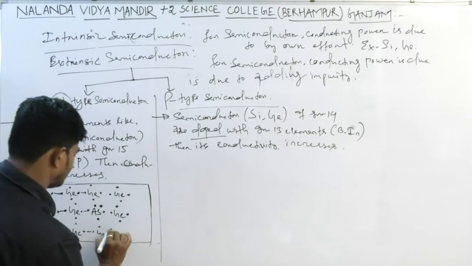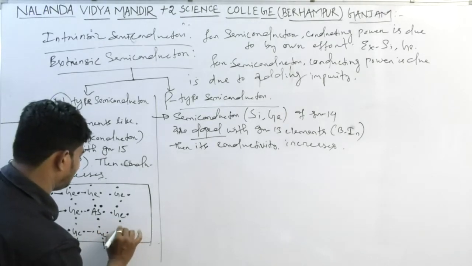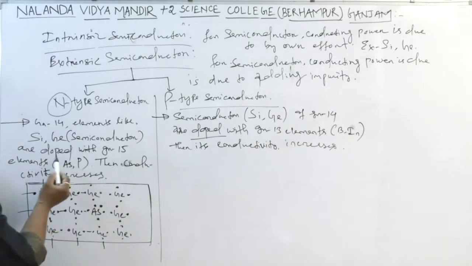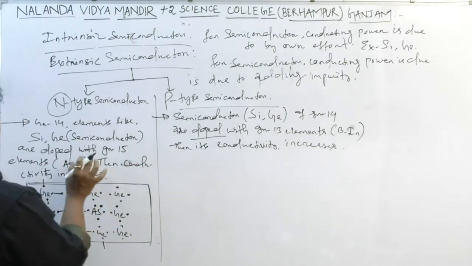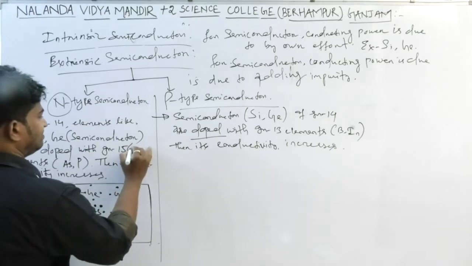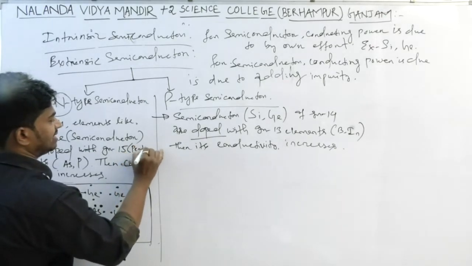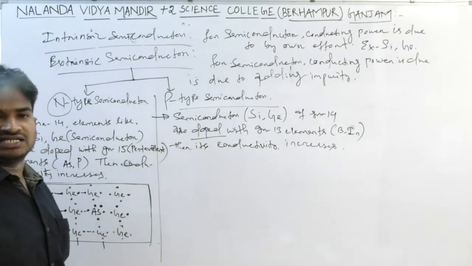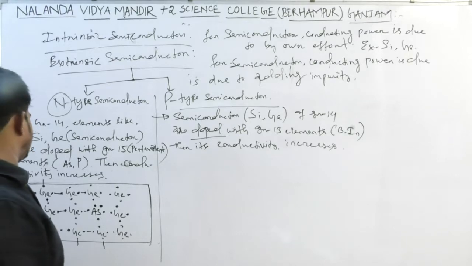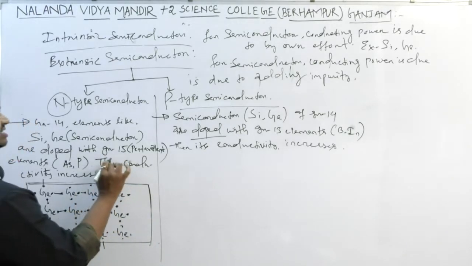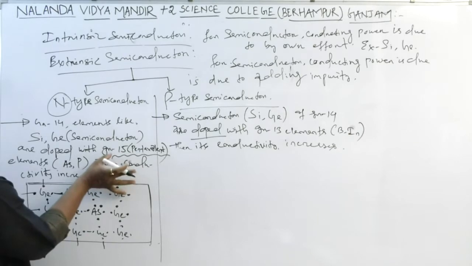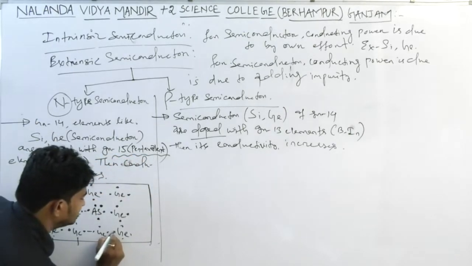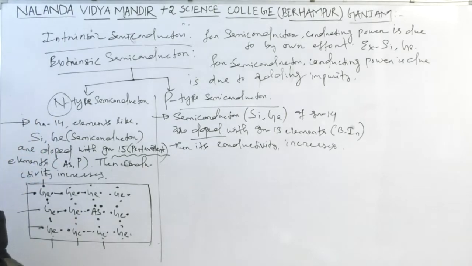But here arsenic has 5 valence electrons, that is pentavalent. Group 15 elements are pentavalent, meaning 5 electrons are present in the valence shell. We need to remember that group 15 elements are pentavalent. These are the specialties of germanium.